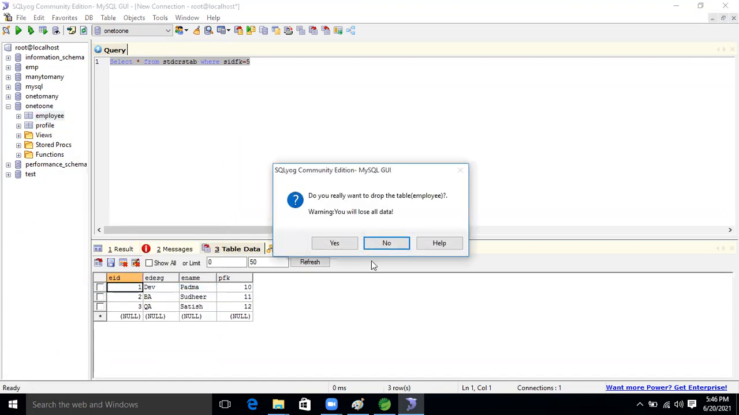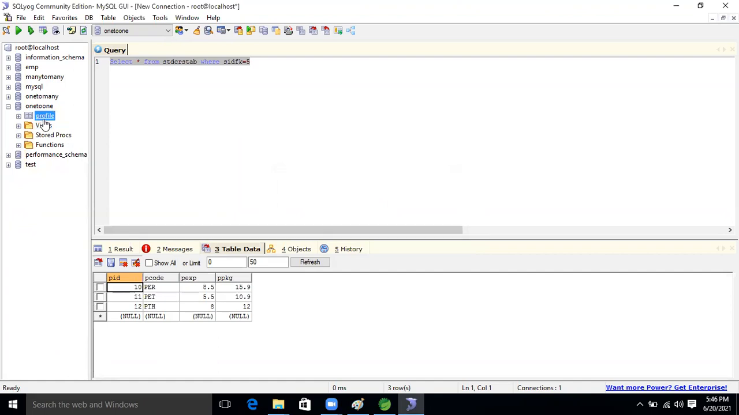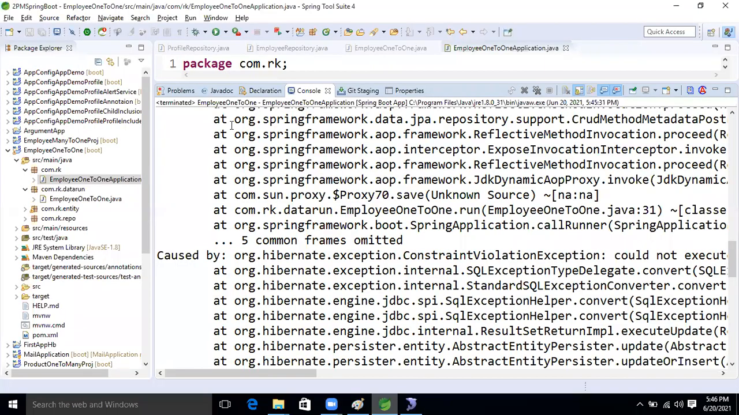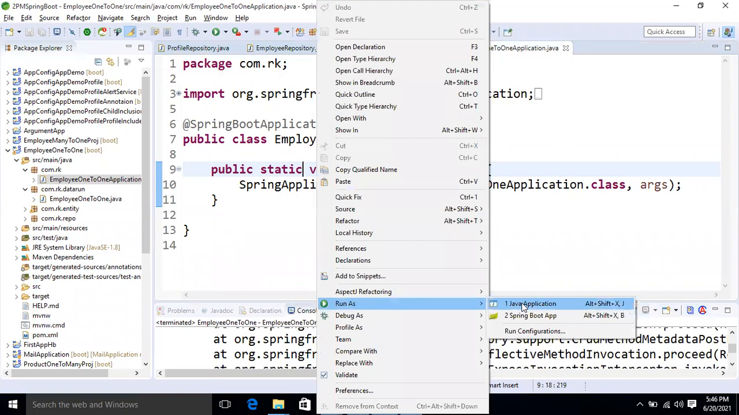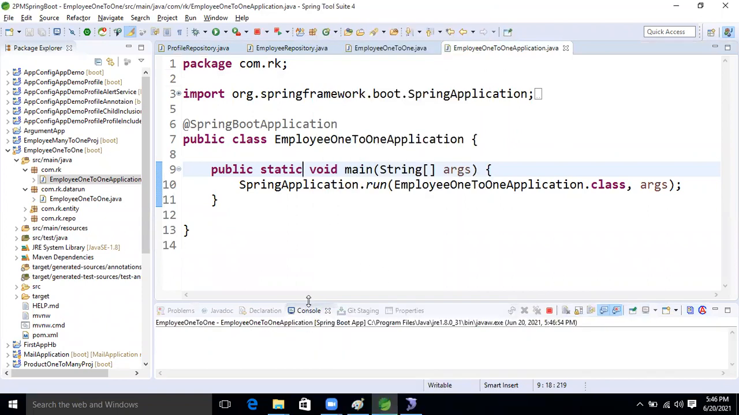I'm dropping the table now. I'm dropping the profile also. See this, there is no table inside that. 1-to-1 now, guys. After running the application, the table will be created, but data will not store. Now see this.